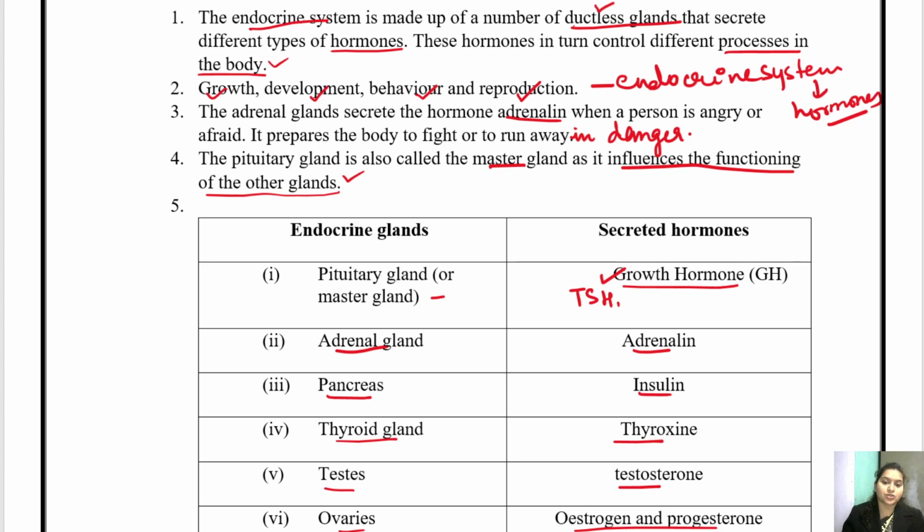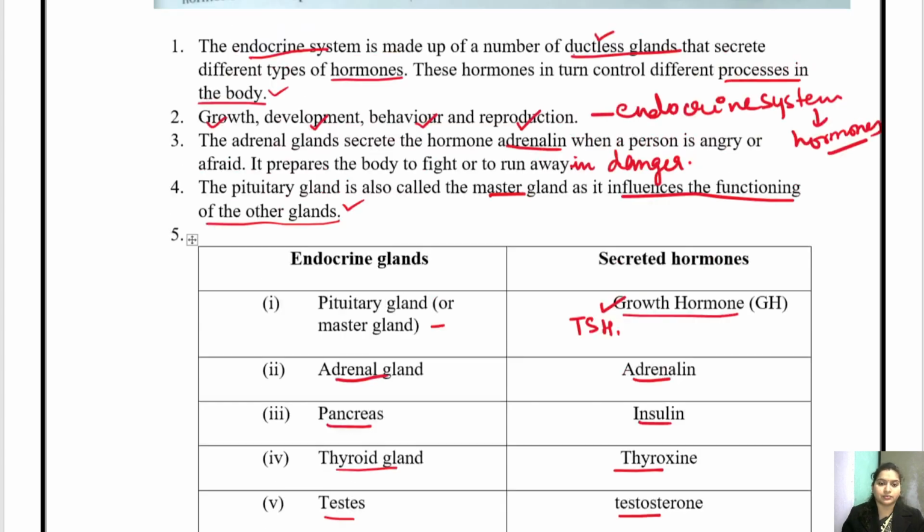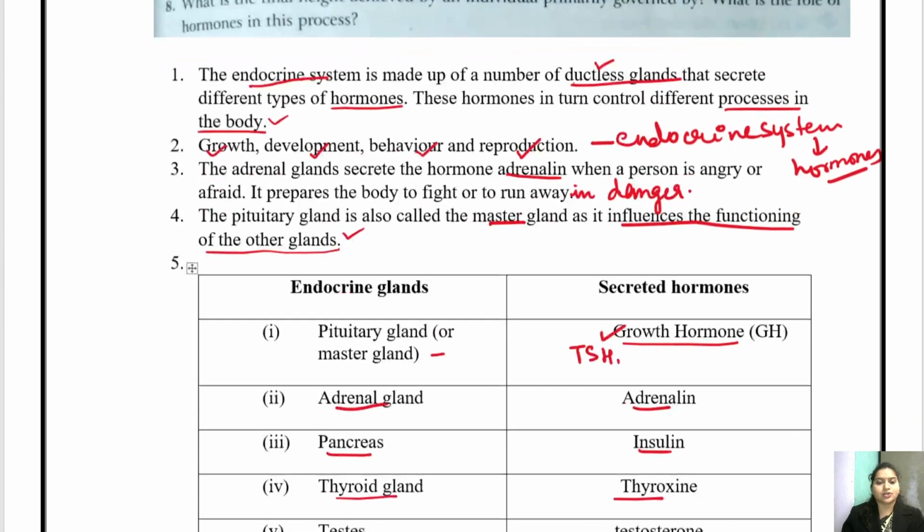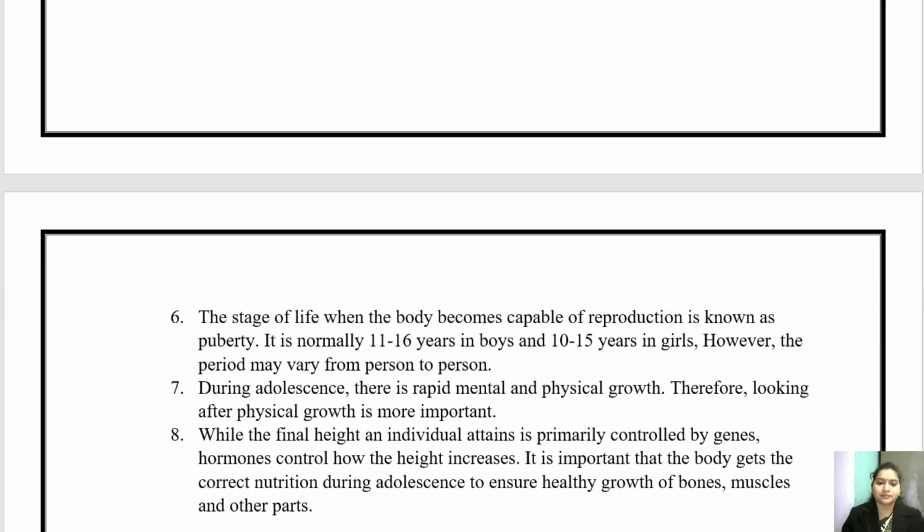Okay, so this is a very important question. Next, what do you mean by puberty? So puberty is the age or the stage in life where the body becomes capable of reproduction. And how? By secreting the sex hormones from the ovaries and testes.